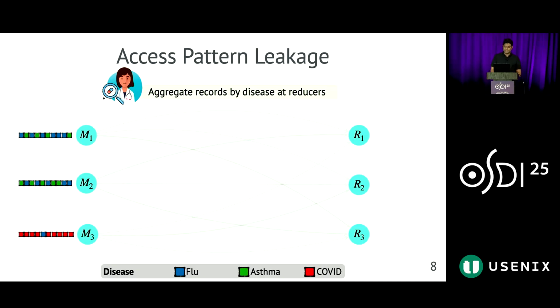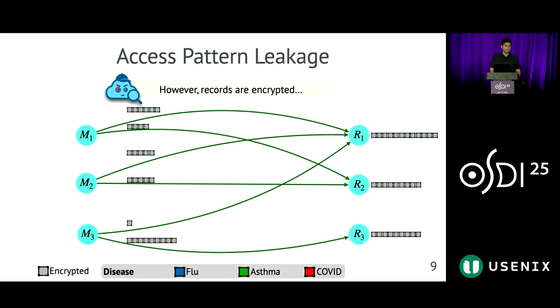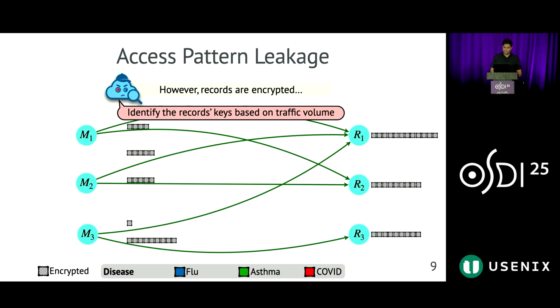The adversary can observe the traffic between mappers and reducers. However, the traffic is encrypted. So the adversary's goal is to identify the disease corresponding to each communicated encrypted record using just the volume of traffic across mapper-reducer pairs.